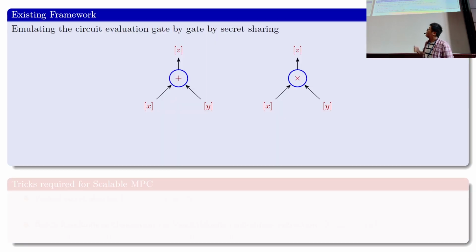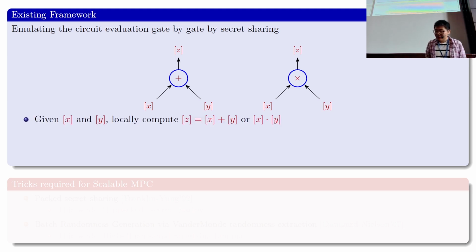Okay, so now let me get into the technical part of the talk. In order to introduce what we do, let's first recap what the normal secret sharing-based MPC protocol does. As a standard way of doing secret sharing-based MPC, you start by secret sharing all the input wires, and then you emulate the circuit gate by gate.